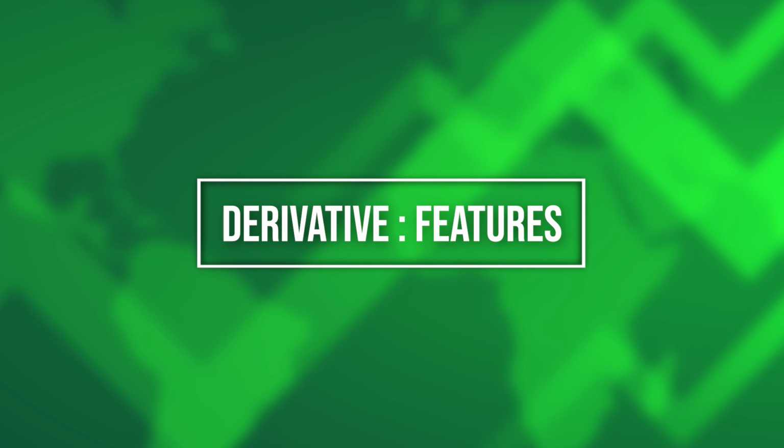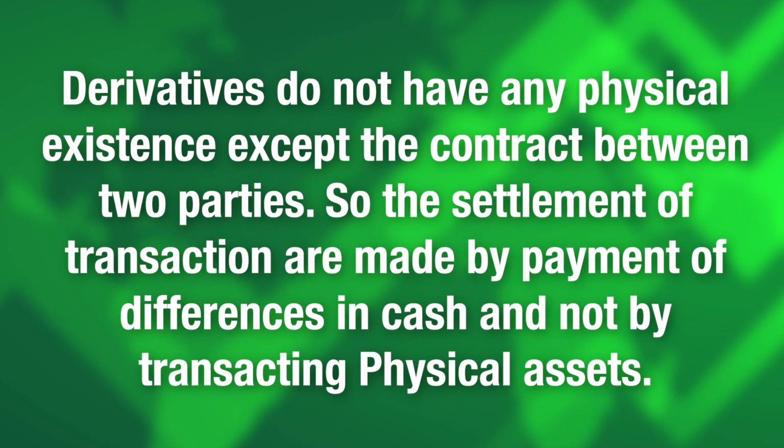Derivatives have some characteristics. Derivatives do not have any physical existence except the contract between two parties. So the settlement of transactions is made by payment of differences in cash and not by transacting physical assets. The differential in prices can be paid either in cash or by the transfer of physical assets. Both can be there.